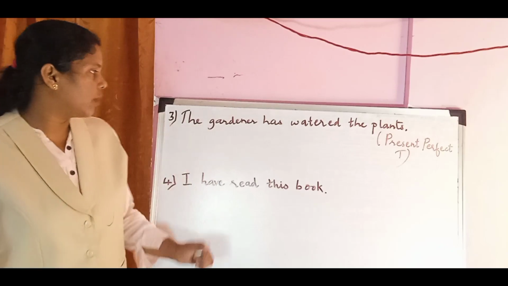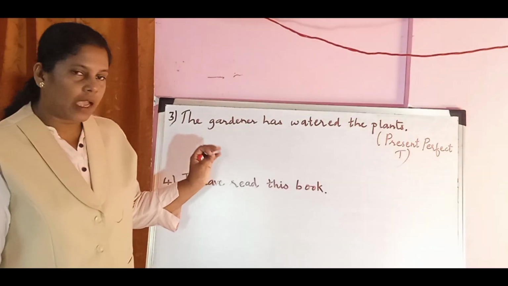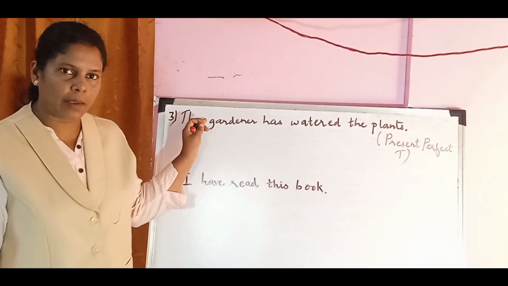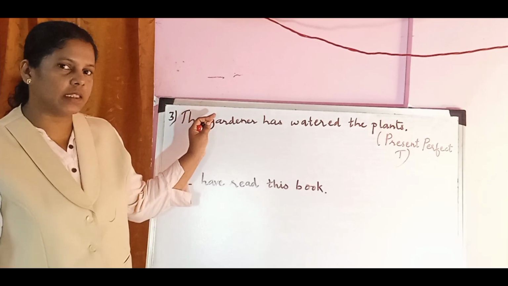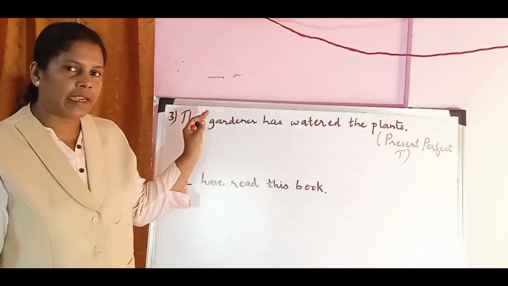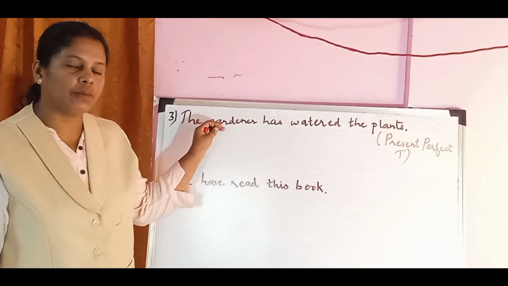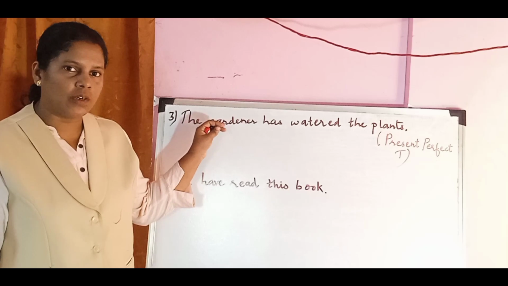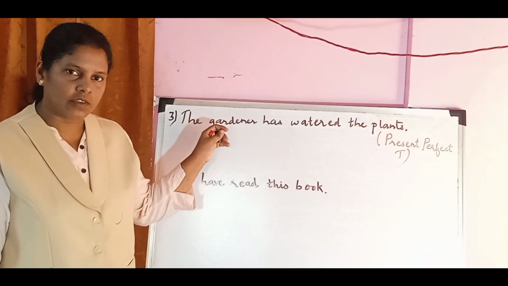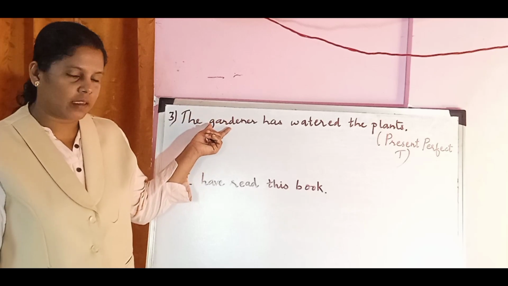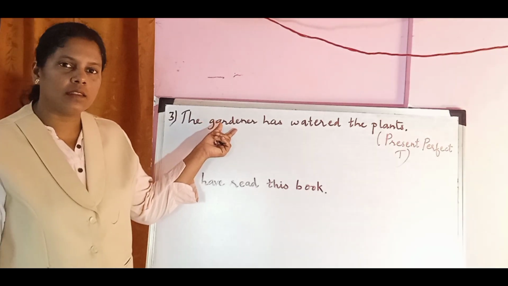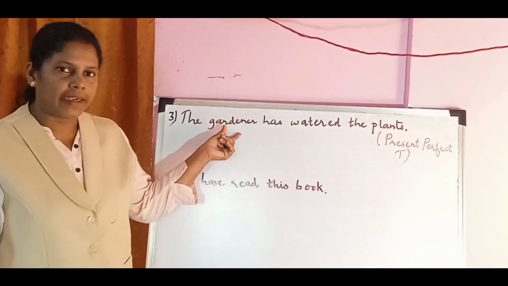Now let us see that this sentence is in the active voice because the subject, as I have explained to you in the two sentences, meaning the one who is doing the action, the doer of an action, is called the subject. Again I have taken a similar sentence.